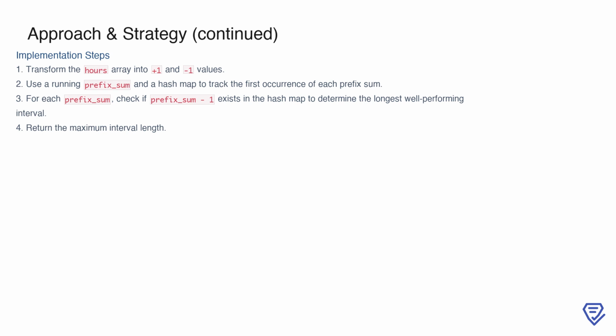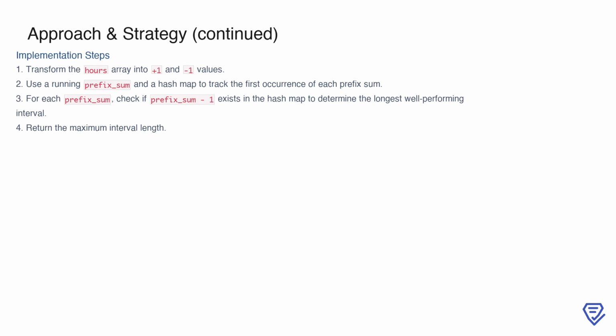For every new prefix sum, check the hash map to see if prefix sum - 1 exists. If it does, calculate the length of the interval that this represents and update the maximum interval length accordingly. Finally, once the iteration is complete, return the maximum interval length as the result. This step-by-step process is efficient, intuitive, and ensures that the solution runs in O(n) time, making it well-suited for large